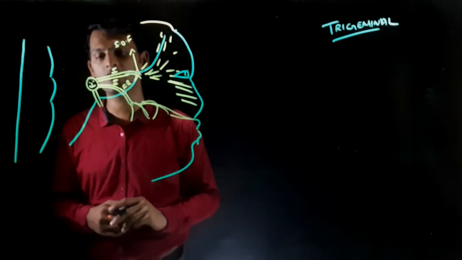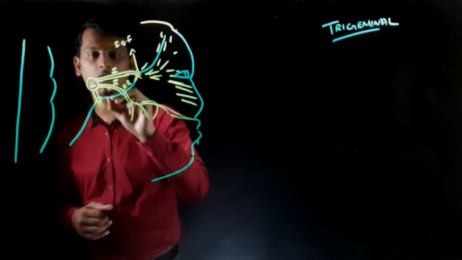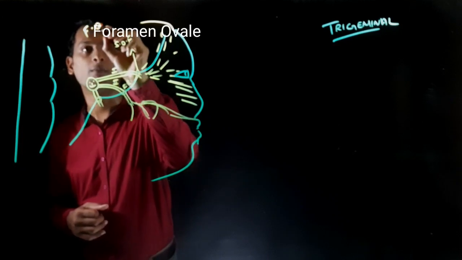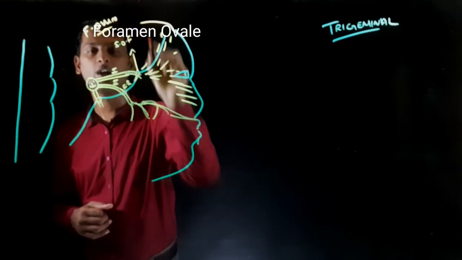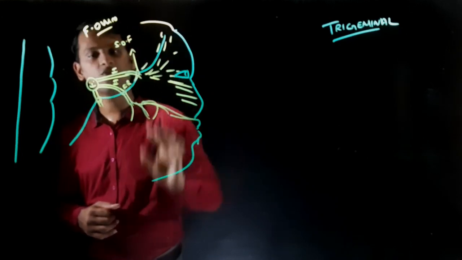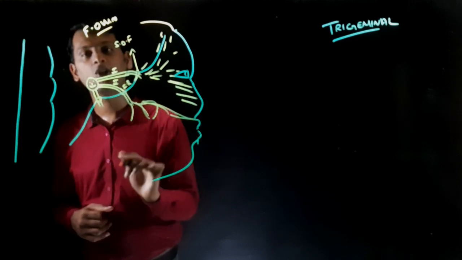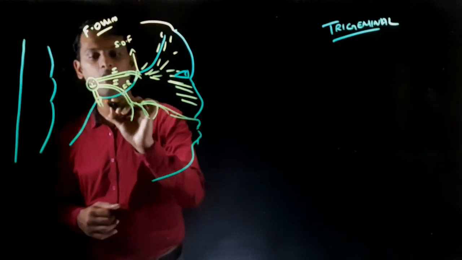The third branch is your mandibular branch. This mandibular branch escapes the cranial cavity through a foramen called foramen ovale. So the ophthalmic branch goes through the superior orbital fissure, your maxillary branch or second branch through foramen rotundum, and your third branch through foramen ovale.